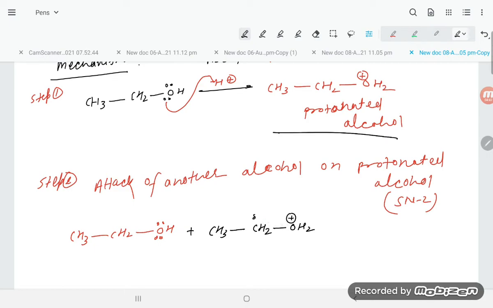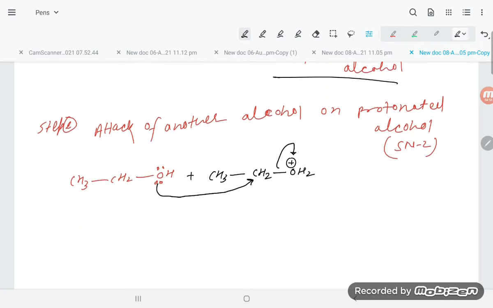This electron is going to shift here. So what will happen, dear students, is that this nucleophile, the pair of electrons, is going to attack this position. So this bond is going to shift, and this bond is going to be split out. So see, student, that is CH3, CH2. Here is O, this is hydrogen, and the positive charge will come out here. This is CH2 and CH3, and here is the loss of a water molecule.